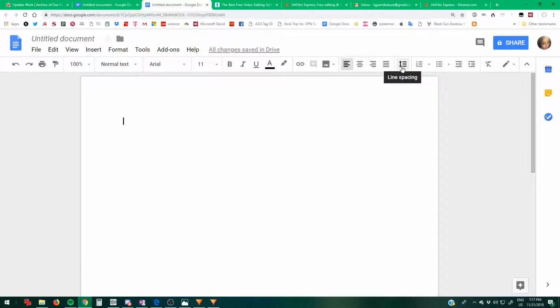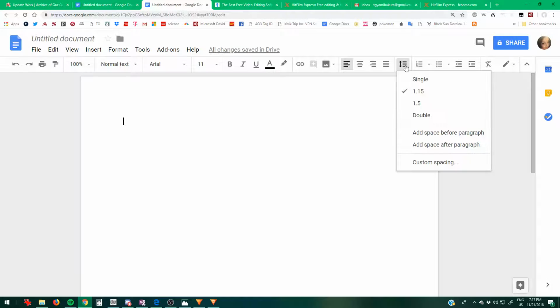Otherwise, you know, all hell is going to break loose. There's going to be fires, brimstone and dinosaurs and all sorts of stuff. Just line spacing. So, Google Docs wants you to start with 1.5.